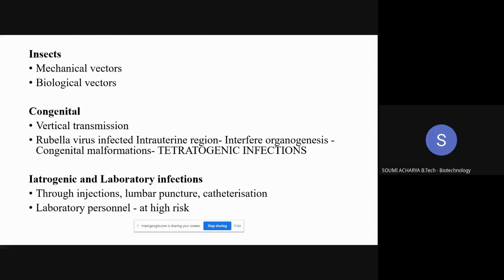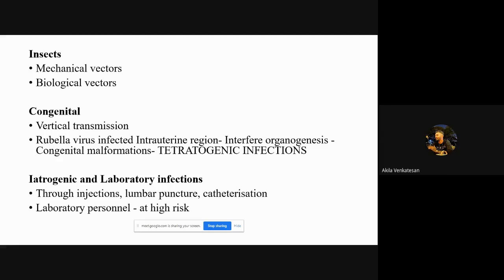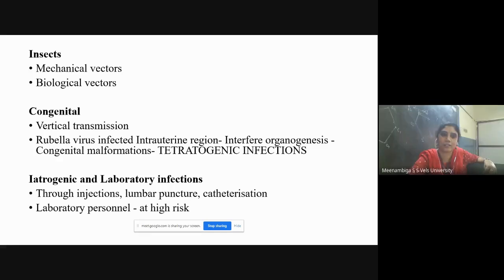Mechanical vectors will only be on the surface. It won't get inside the host. Whereas biological vectors, for example, mosquito will suck the blood and then transfer it to some other person. Another major thing is biological vectors will multiply inside the host, and when it reaches a particular life stage, it will cause the infection. What period is that? Extrinsic incubation period. Okay, everyone remembers. Good. So this is regarding insects.